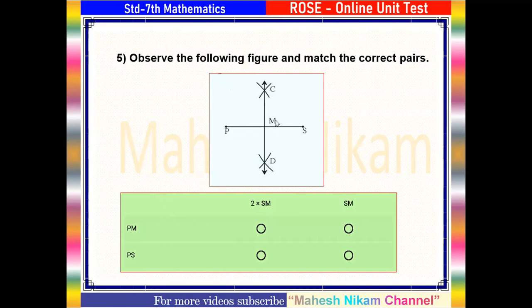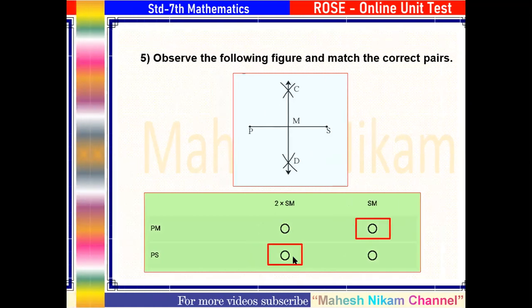All of you know that the perpendicular bisector, here the perpendicular bisector is the line CD. It bisects this segment PS into two equal parts. Therefore, we say that segment PM is equal to segment SM. After that, the length of segment PS is twice the length of segment SM. Therefore, you can click here.